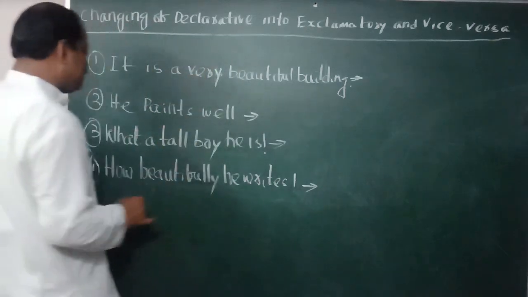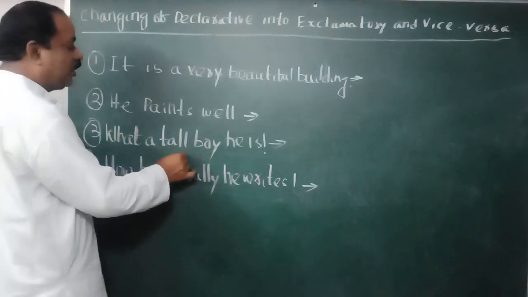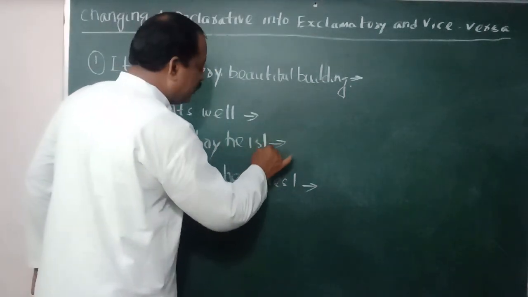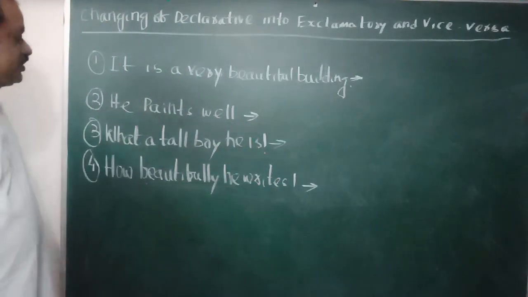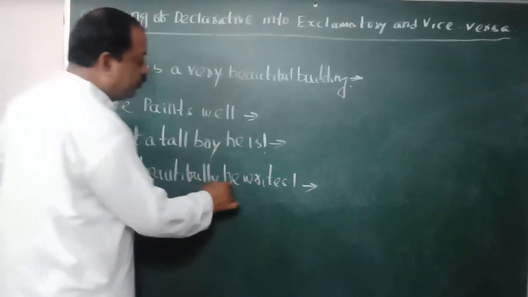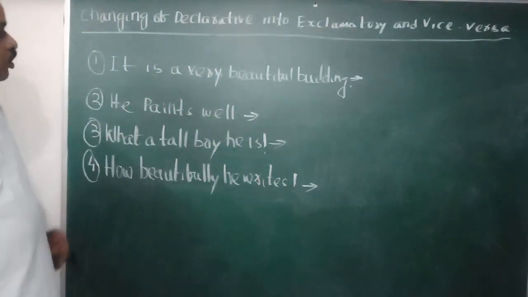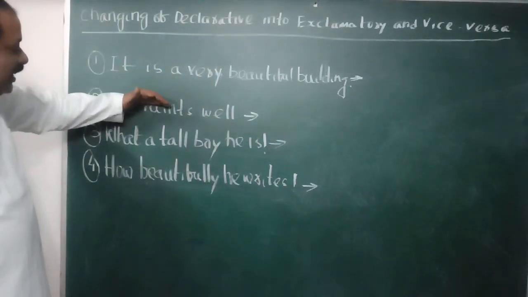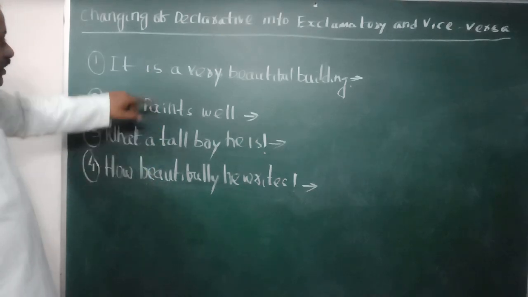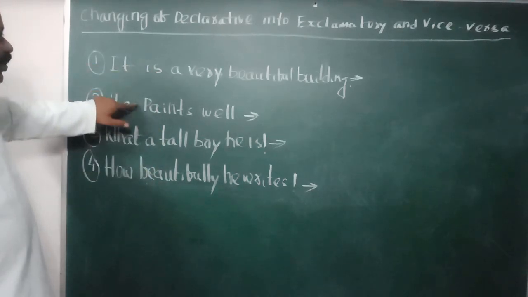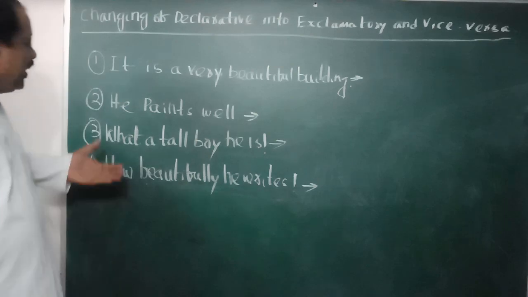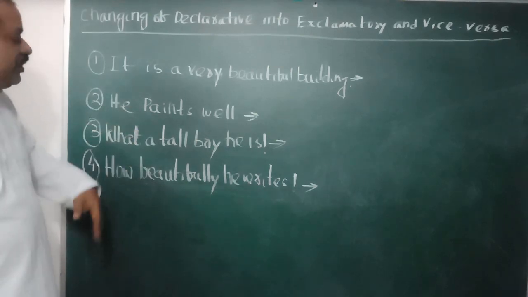This is a declarative sentence. What a tall boy he is! It is an exclamatory sentence. How beautifully he writes! Exclamatory sentence. So I have written two declarative and two exclamatory. That means we have to change 1 and 2 into exclamatory, and we have to change 3 and 4 into declarative.